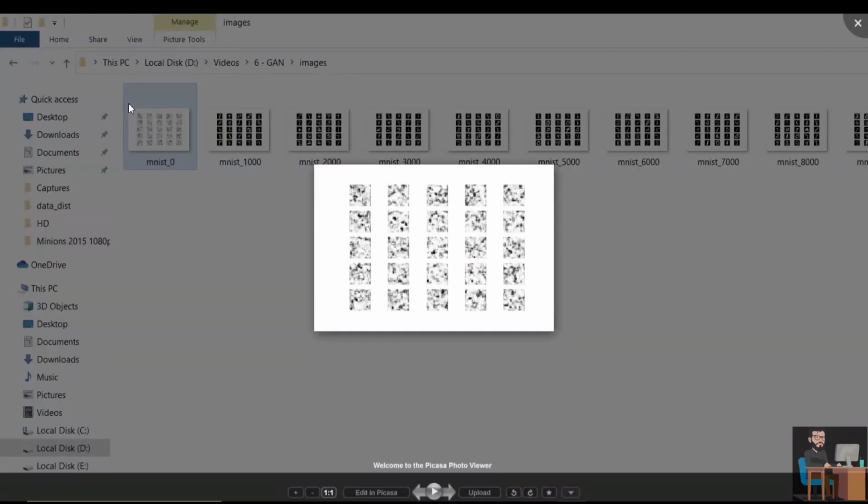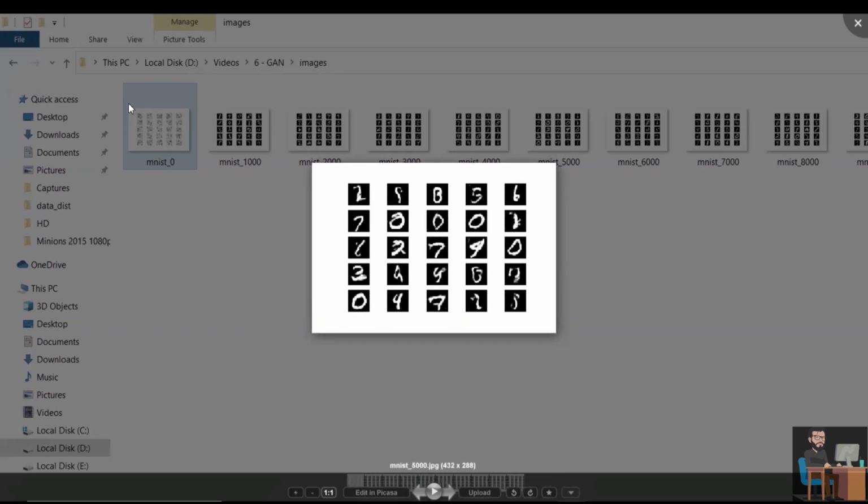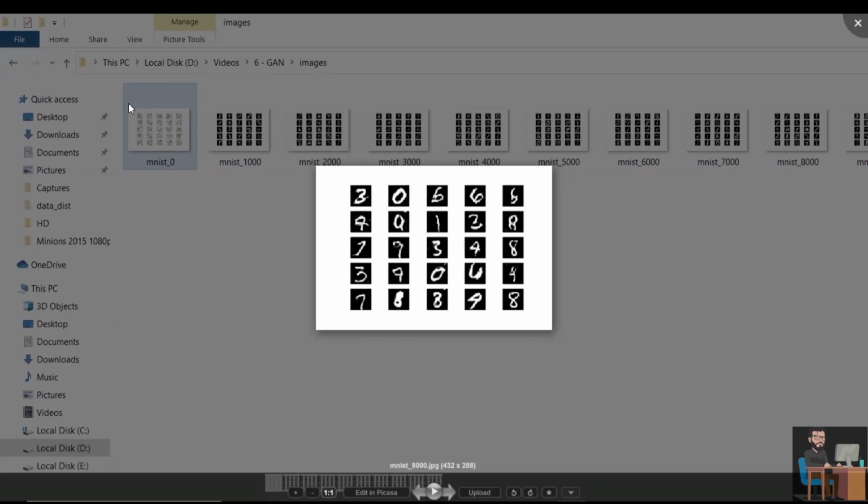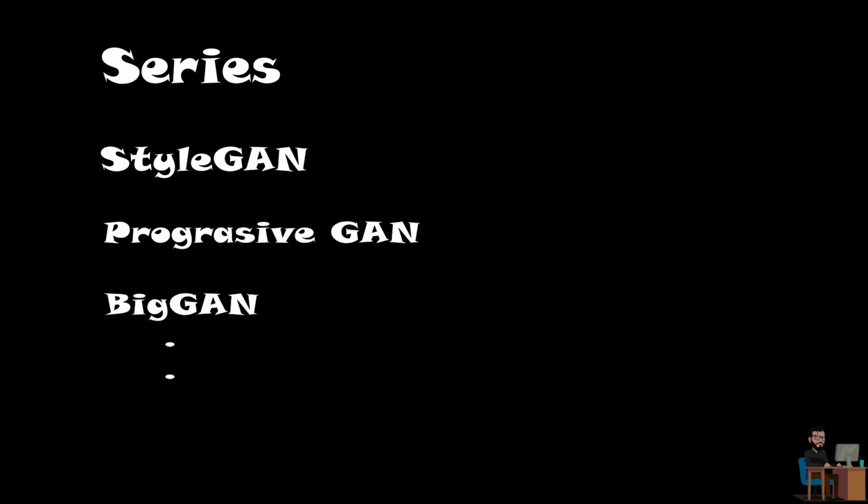This is the initial image generated by the GAN when it wasn't trained. Slowly and gradually it improves and here is the final image generated at 10,000 epochs. Of course, you can improve more by increasing the number of epochs. This is the end of the video and the start of a series on GAN, where in future videos we will be building more complex GANs to generate high dimensional human faces using StyleGAN and many more.